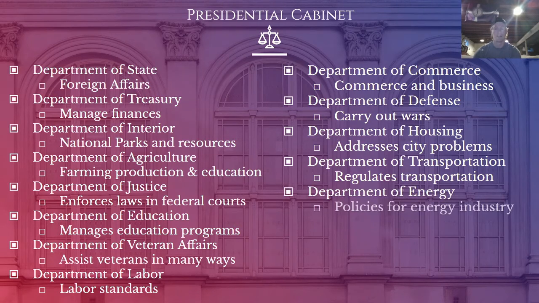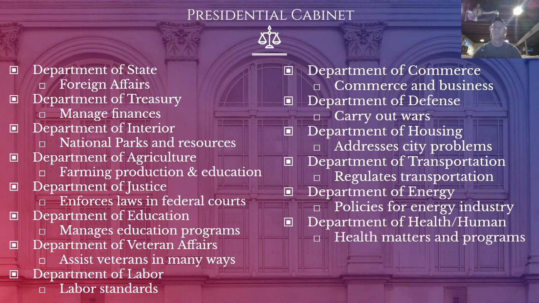Department of Energy, policies for the energy industry. This has been in the news a lot recently with Standing Rock and other reservations because of the idea of fracking. Also the oil industry. If you hear anything about coal, nuclear power, all of this falls under the Department of Energy. Department of Health and Human Services, basically health matters and programs, things to assist people.